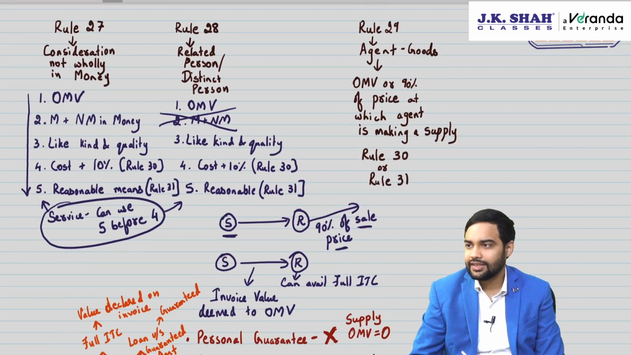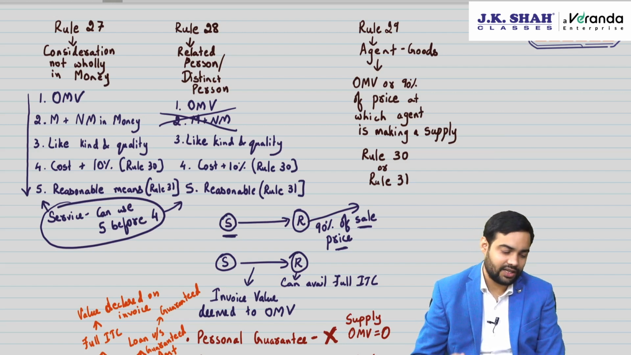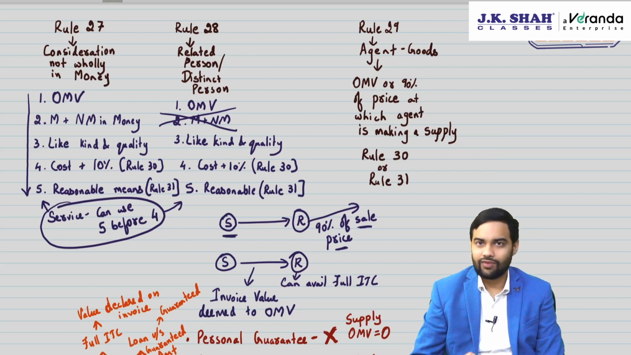Rule 27, 28, 29. Rule 27, first it says open market value. If that is not available, money plus non-monetary consideration. If that is not available, like kind and quality, cost plus 10%, reasonable means. Services can follow 5 before 4.